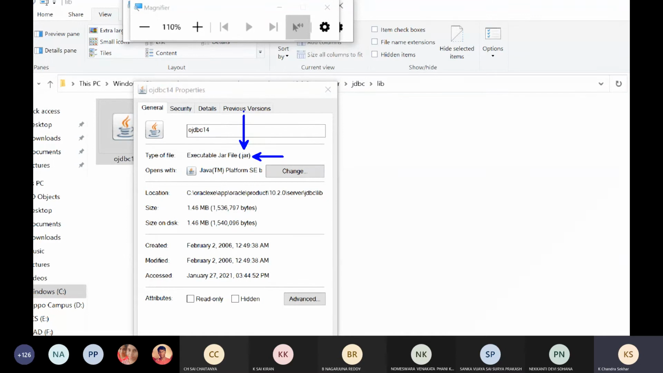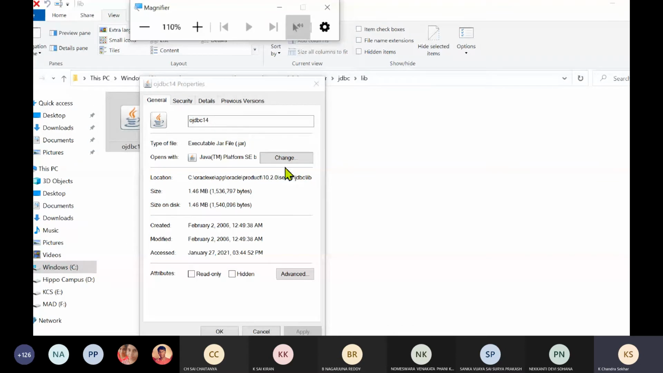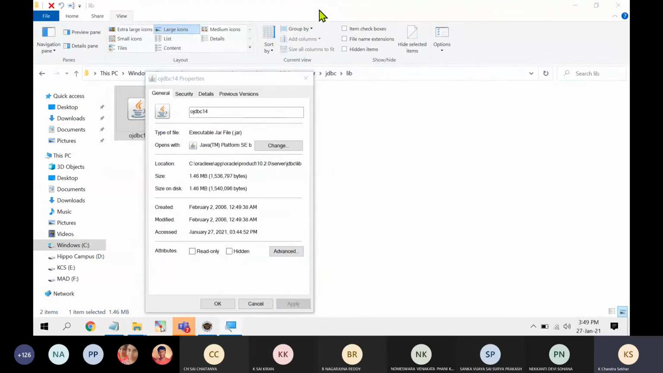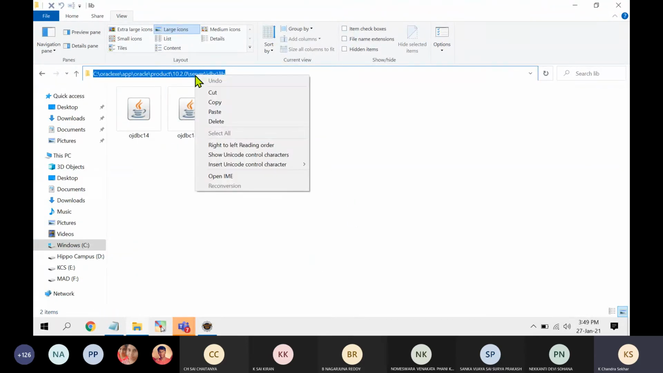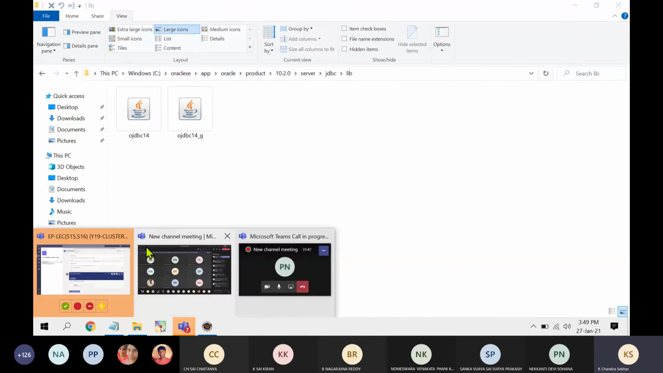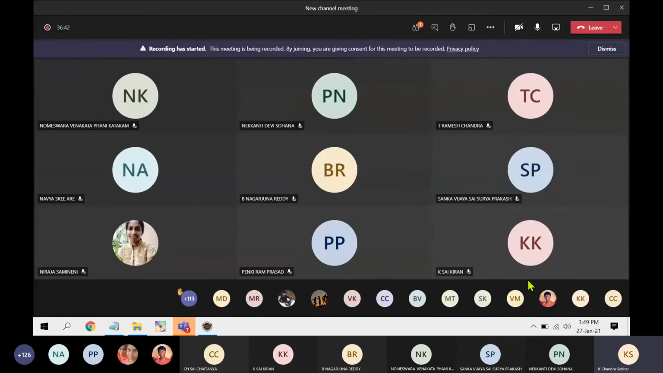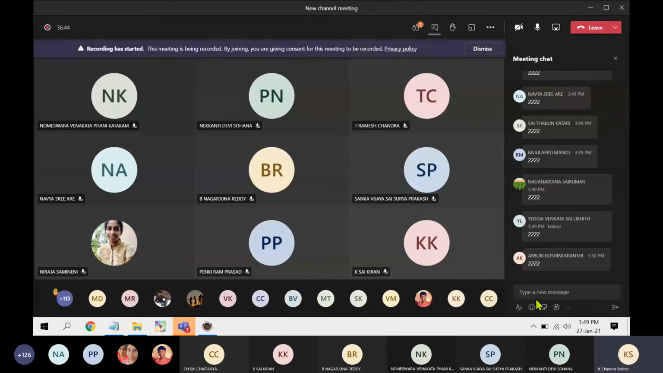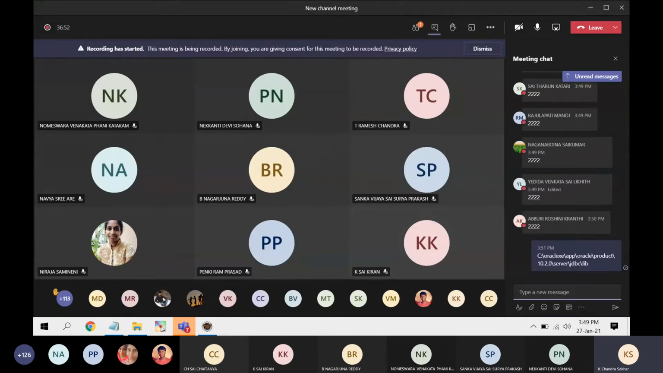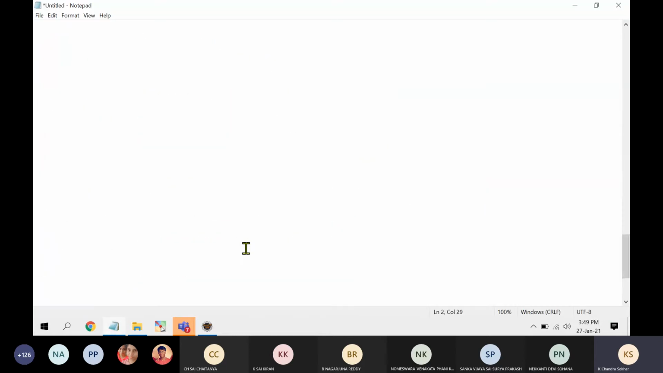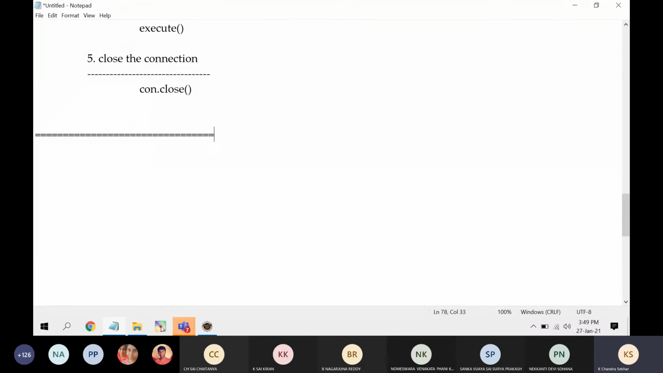So where do we need to keep it? Some people might get confused about where this file is available. Let me copy the path and put it inside the chat. This is the path. In your system you can find the jar file in this path. I shared the path in the chat, and let me copy the same thing into your text file.